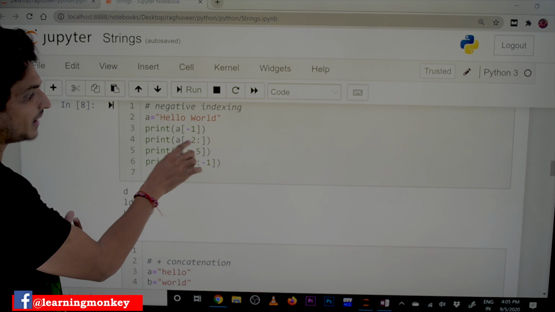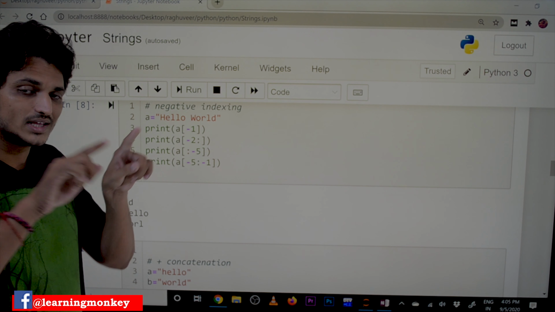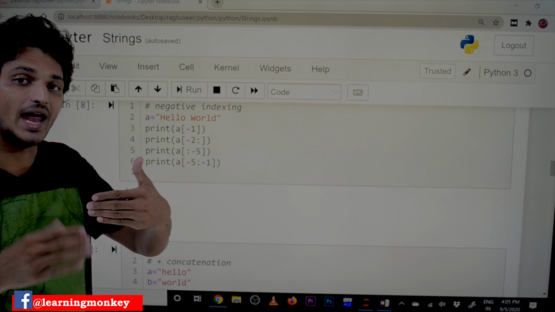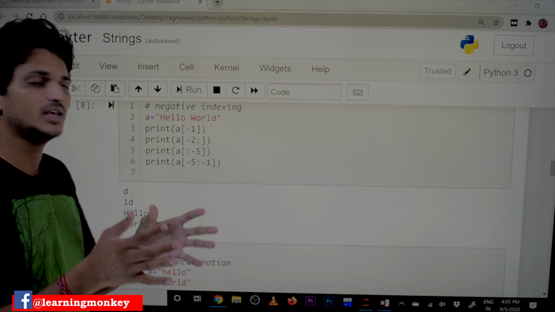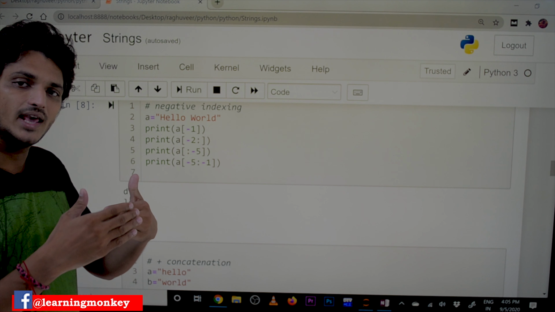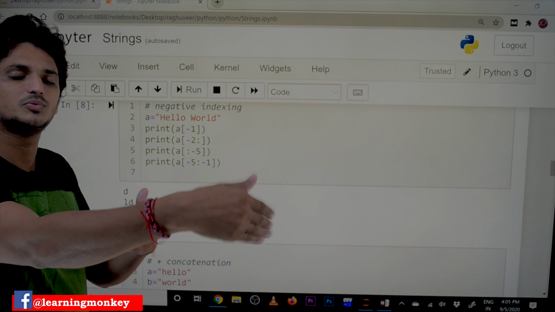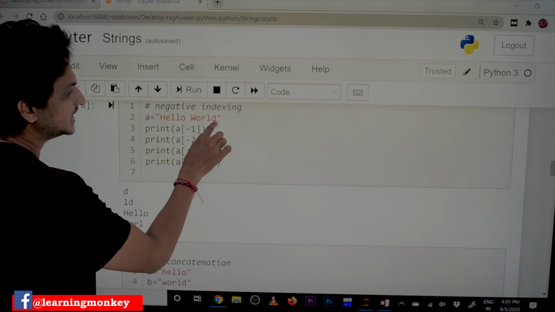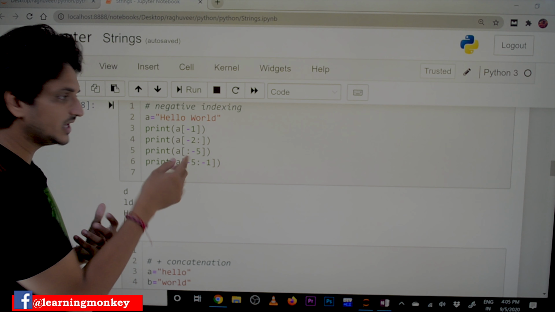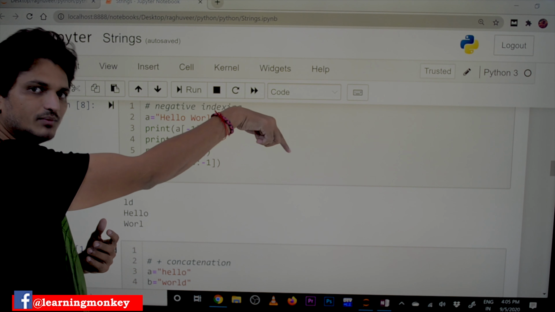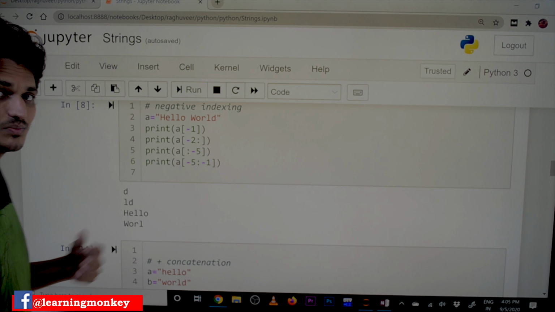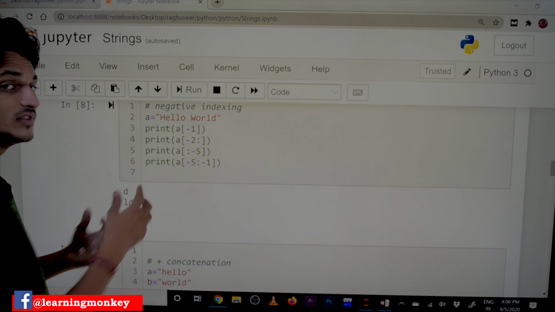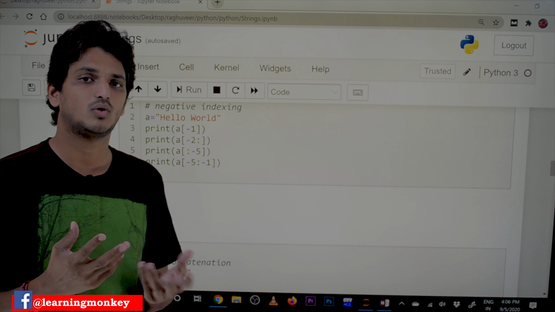The next one is -2. So we are giving only the starting position. The ending position is not given here. If the ending position is not given, it will by default take the last position into consideration. So -1, -2. What will it display here? -2 to the ending position means LD is displayed here.